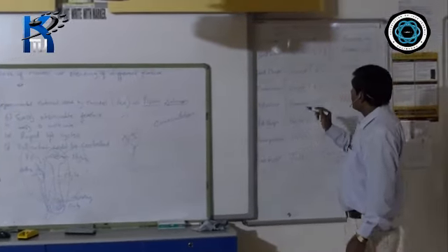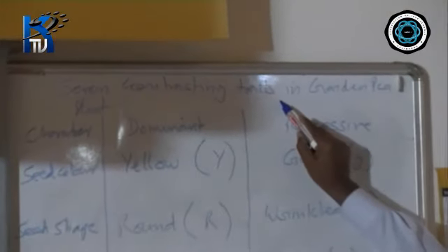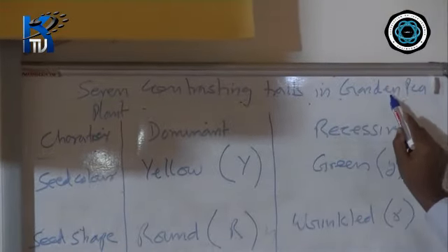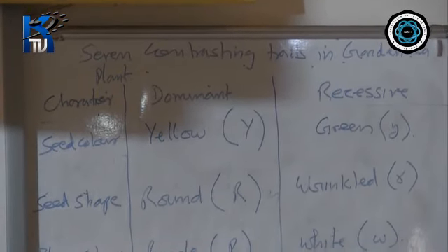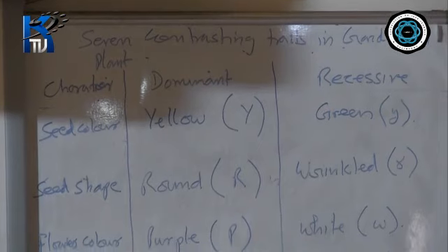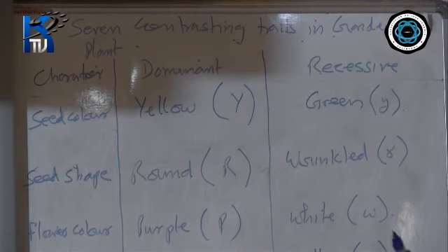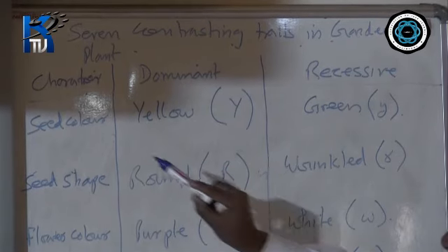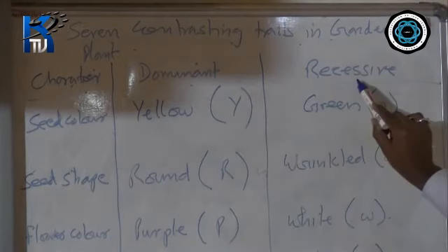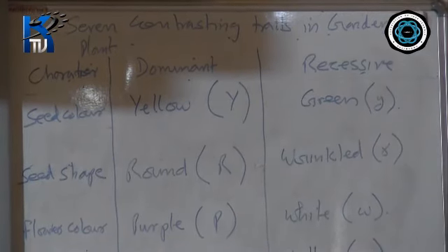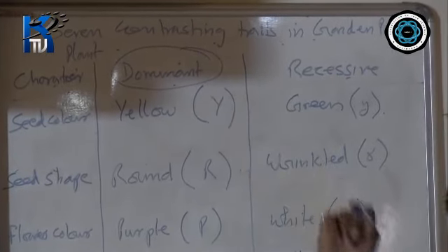You see, pea has 7 contrasting characters or traits. In garden pea, there are around 7 characteristic features that are easily observable. So what are these observable features? Let's try to understand here. Here I have written character, dominant, and recessive. Now first of all, you need to understand the term: what is dominant?